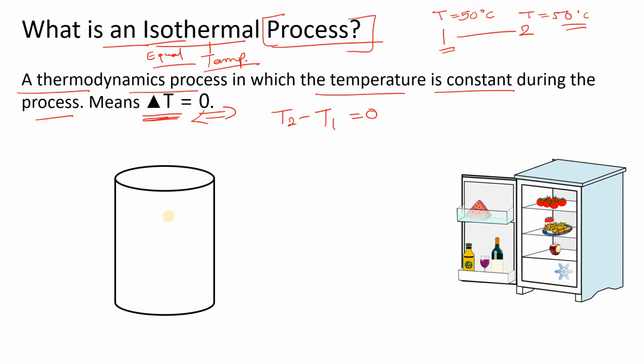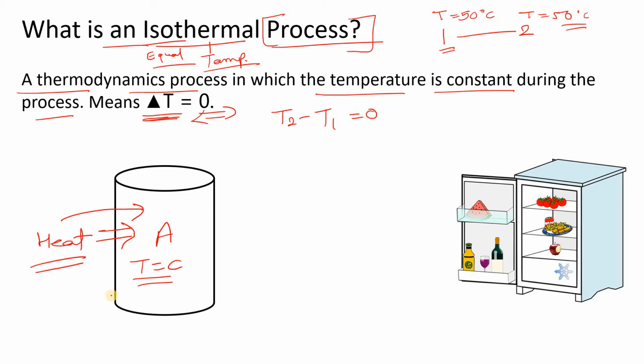Got it? Now see here we have a system and suppose this system is A. When I say that this is an isothermal system, I mean the temperature will be constant. Suppose what I am doing here is supplying heat. Suppose there is one heat source and I am supplying the heat into the system. And I say that this is our isothermal process or isothermal system.